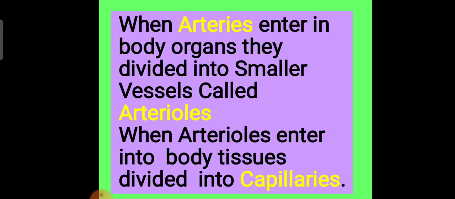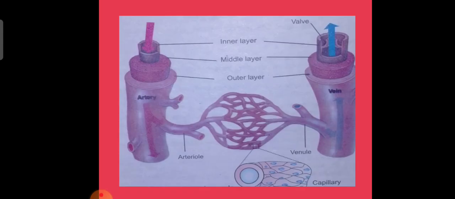When arteries enter body organs, they are divided into smaller vessels that are known as arterioles. And when arterioles enter into body tissues, then they are divided into capillaries. This is a structure of artery and a vein. Both are composed of three layers: outer layer, middle layer, and inner layer. Arteries are further divided into arterioles, and they are divided into capillaries.